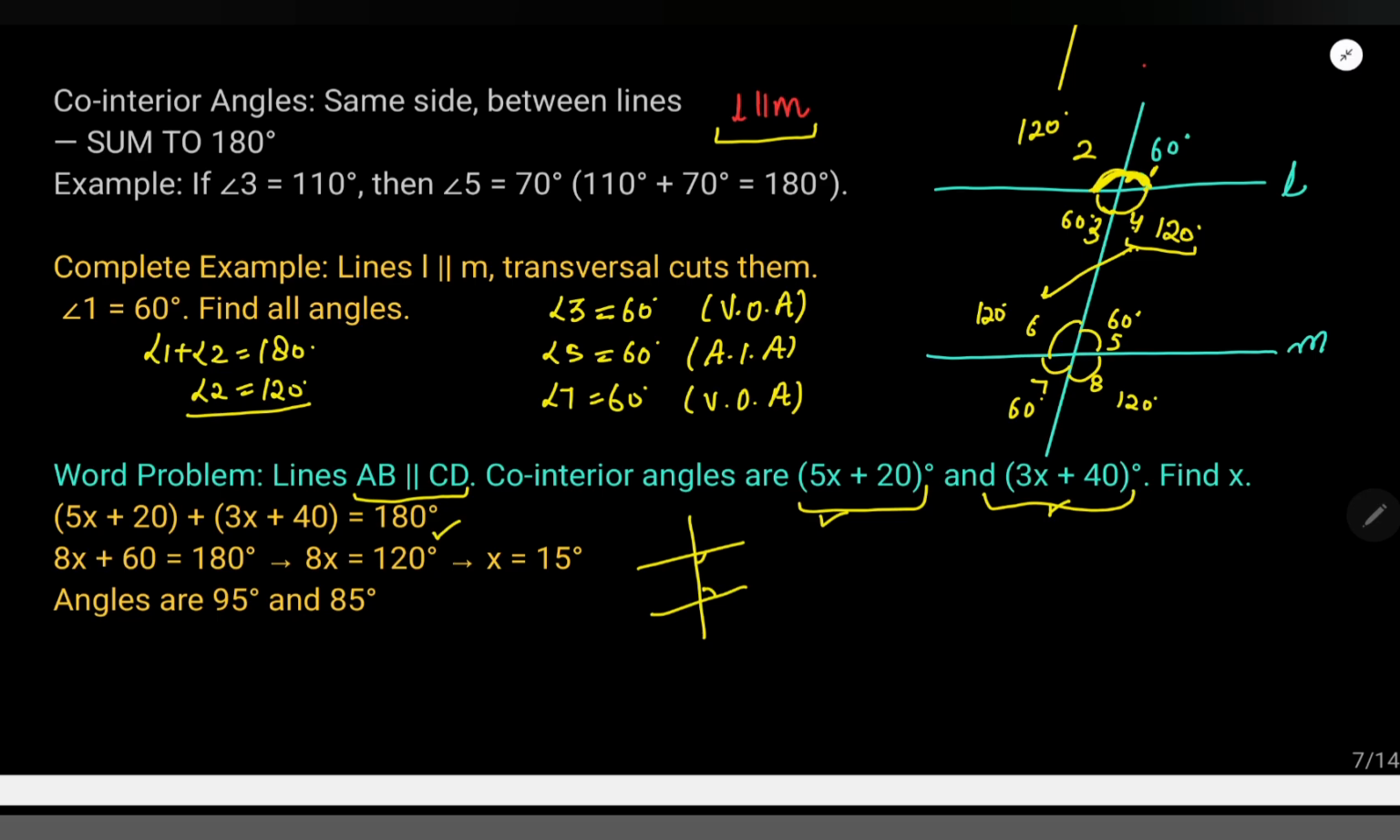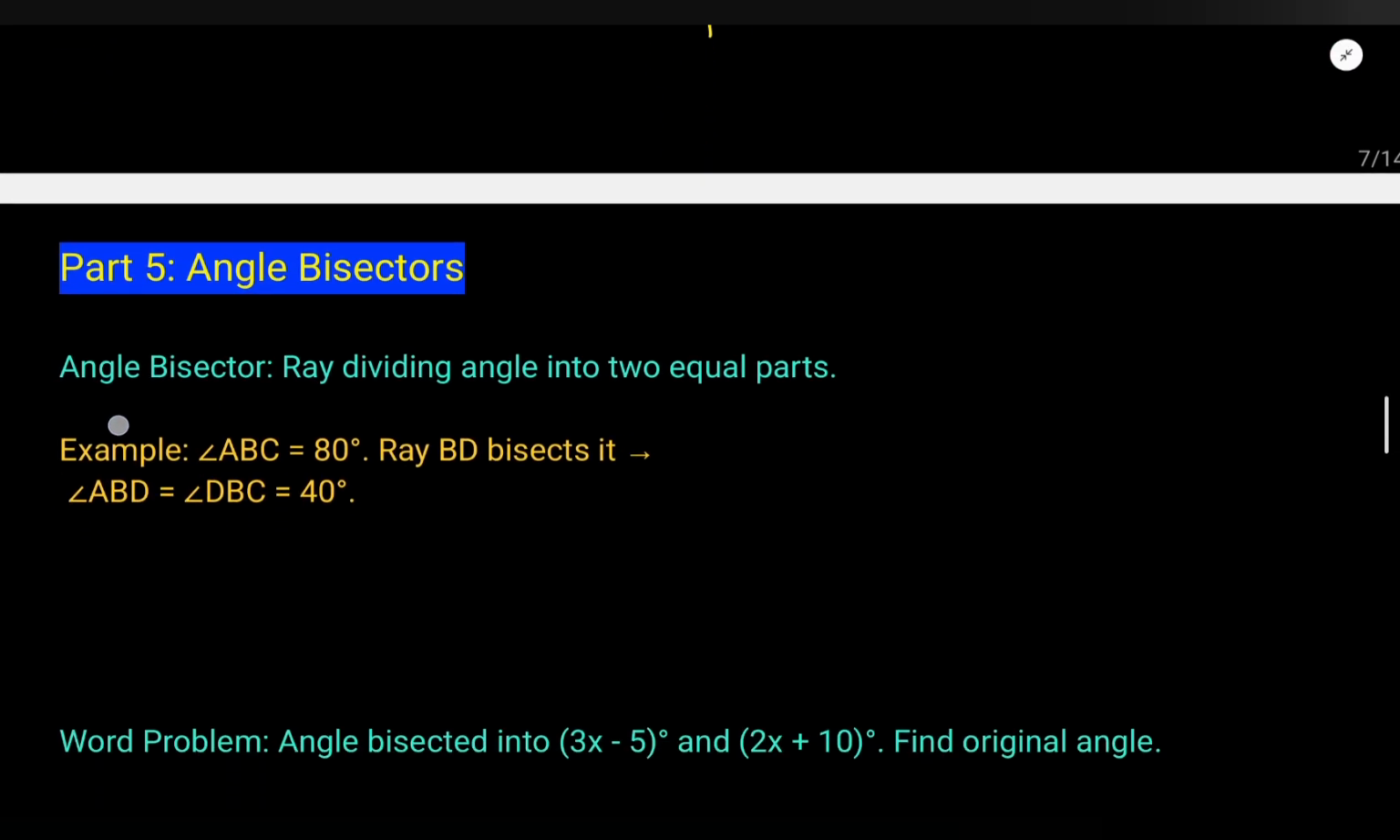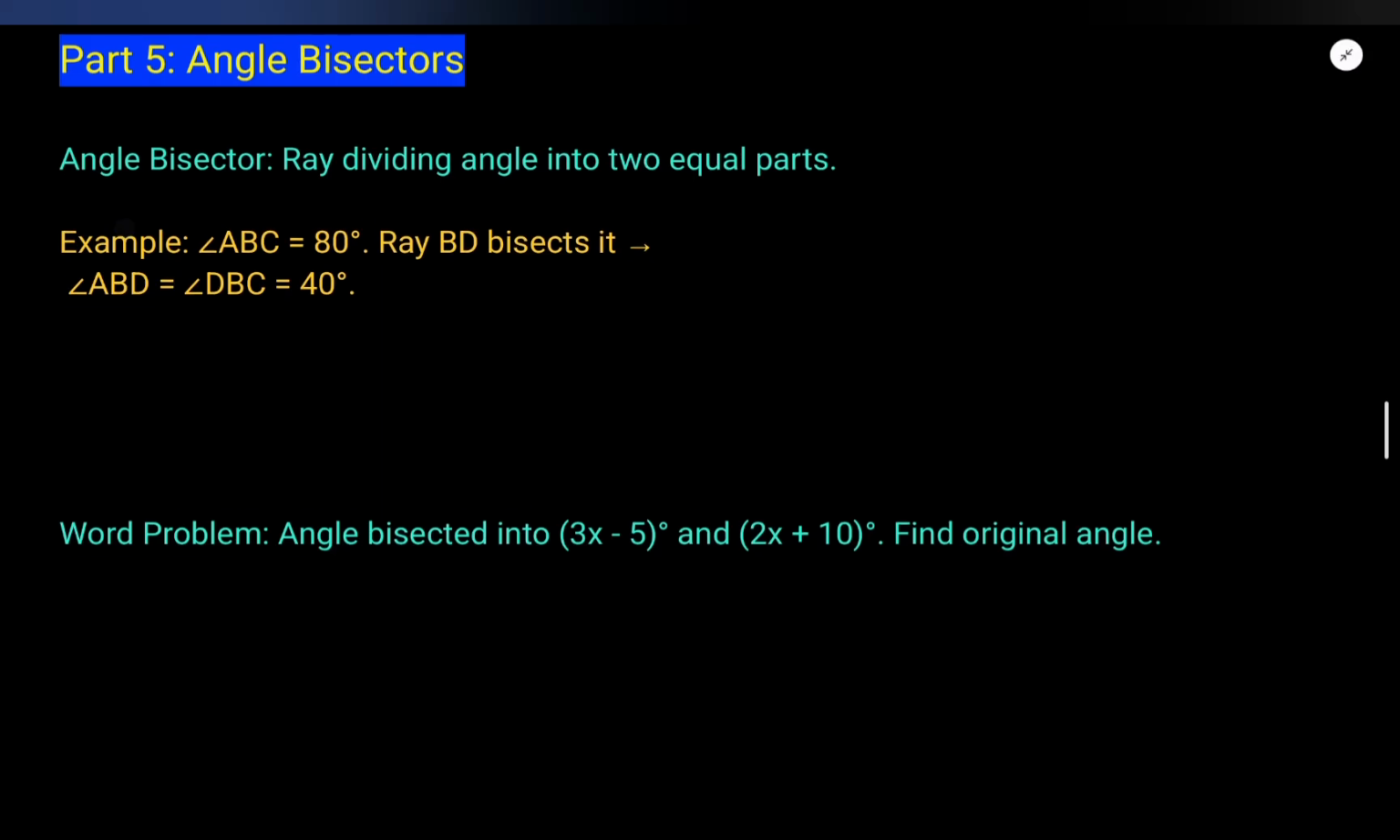180 degrees, right? So, when I added them, I added x terms with x terms. 5x with 3x is 8x. 20 with 40 is 60. 8x plus 60 is equal to 180 degrees, and then I solved this equation and I got x is 15, right? I hope you are getting these things. These are not that hard, but you need to practice if you are a beginner. Okay. After this we have angle bisector.